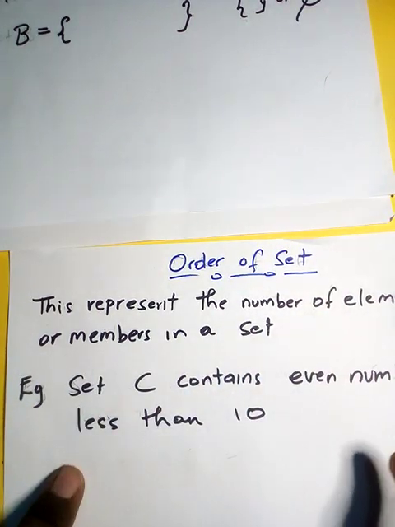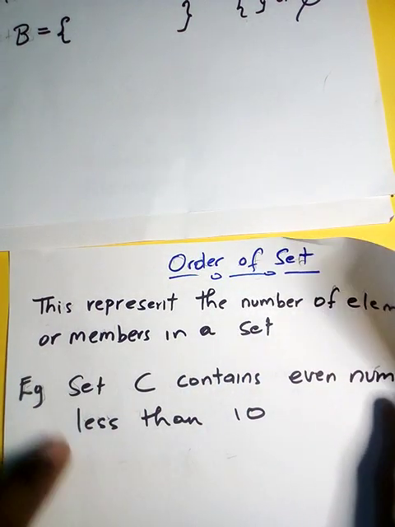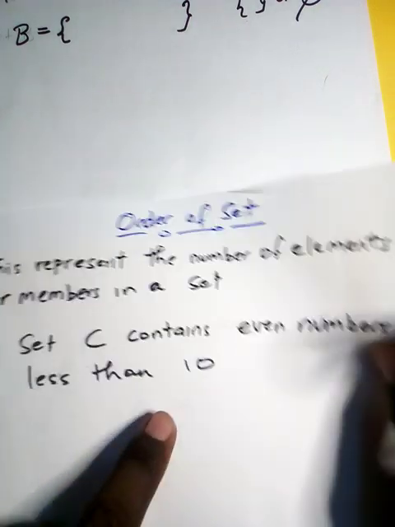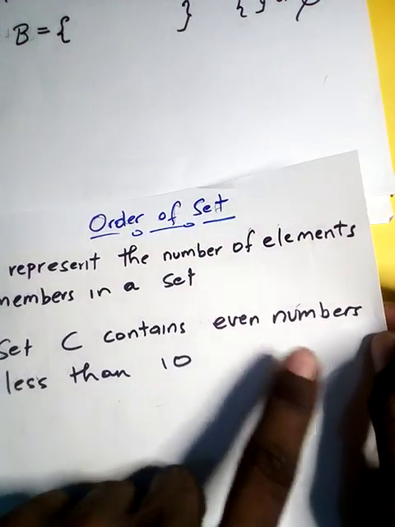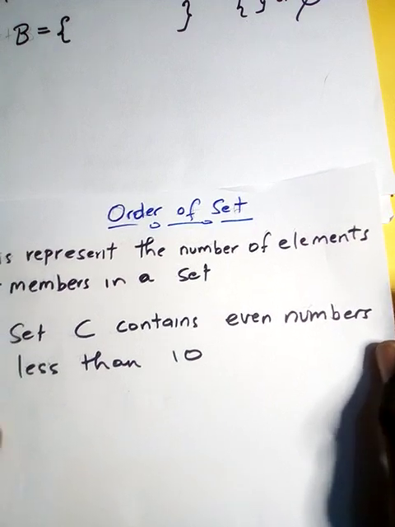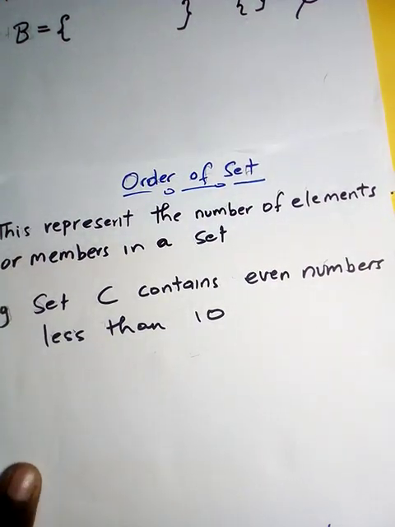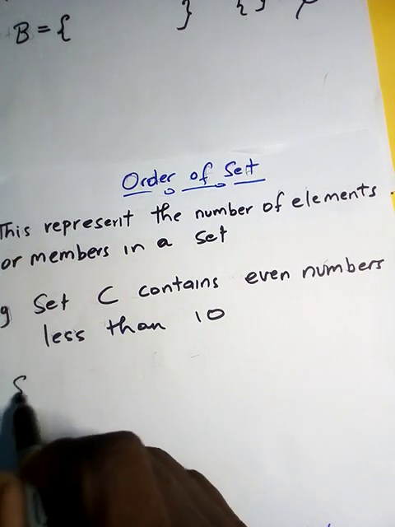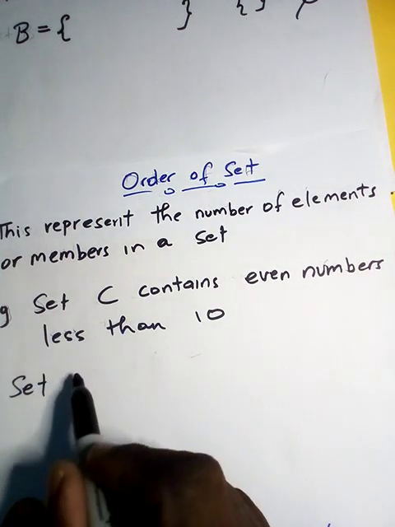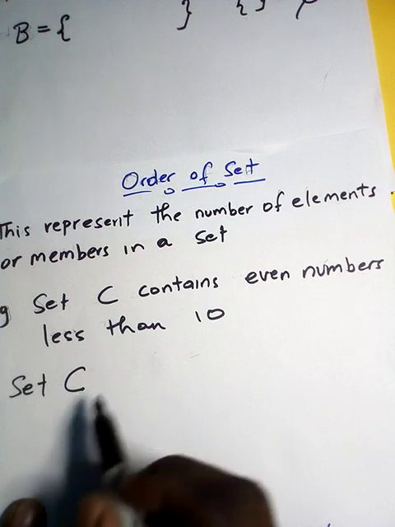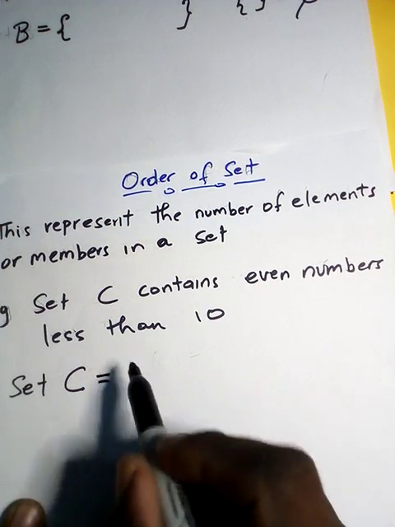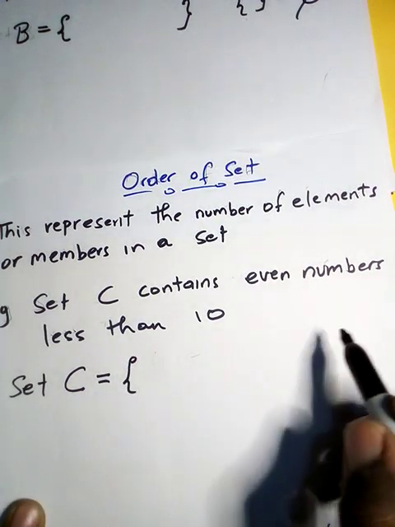Let's look at this example. Set C contains even numbers less than 10. So to represent this, we write the name of the set in capital letters, set C is equal, we open our bracket.